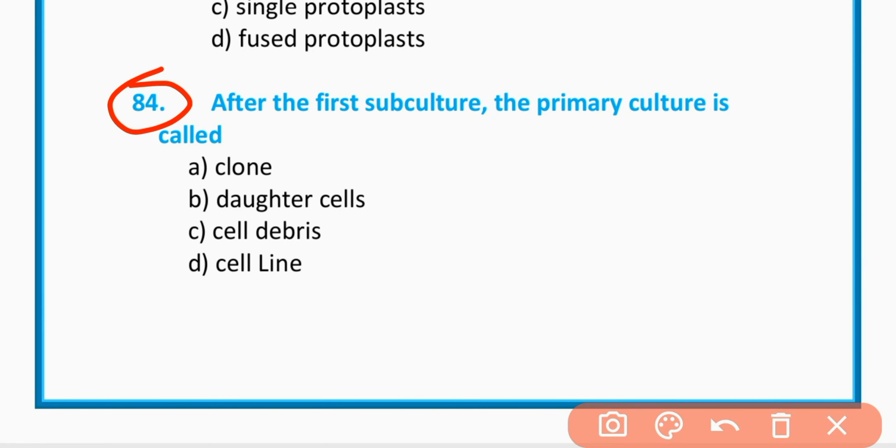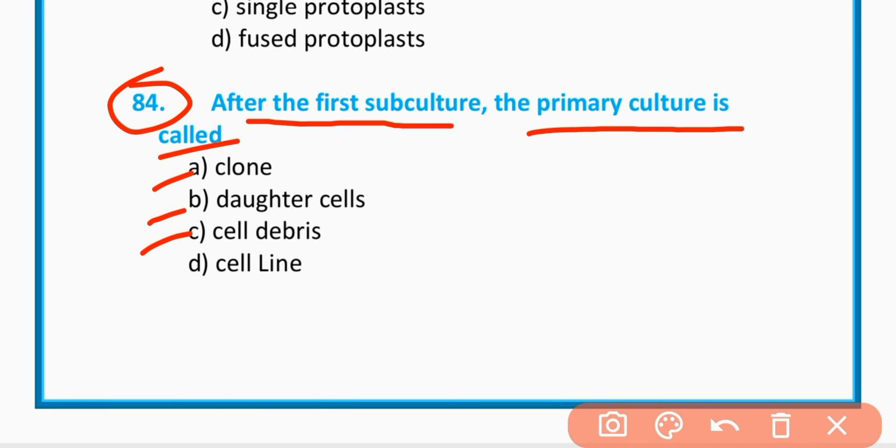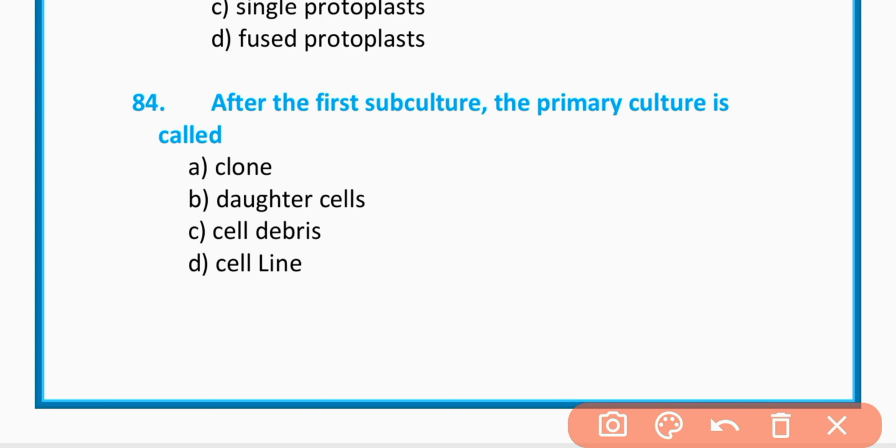MCQs 84. After the first subculture, the primary culture is called clone, daughter cells, cell debris, cell line. The correct option is option D. This is called cell line.